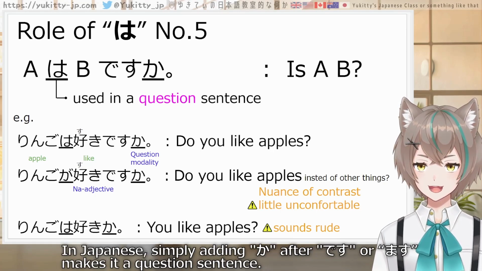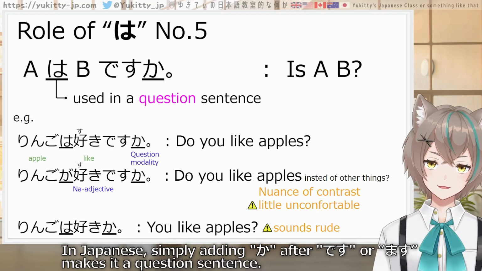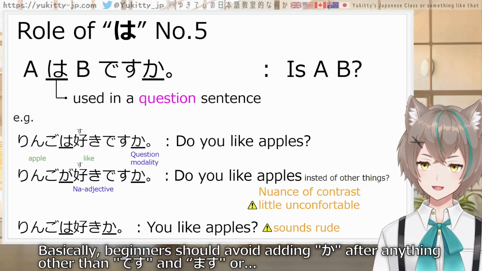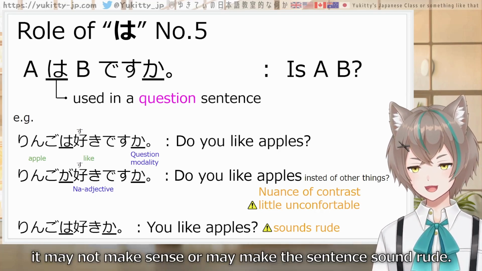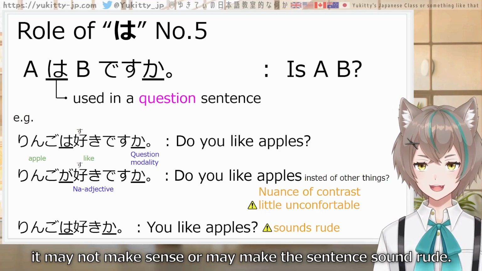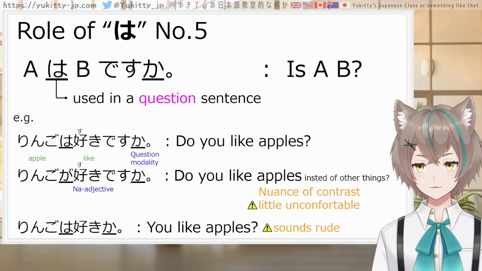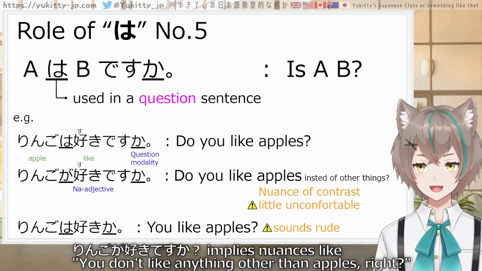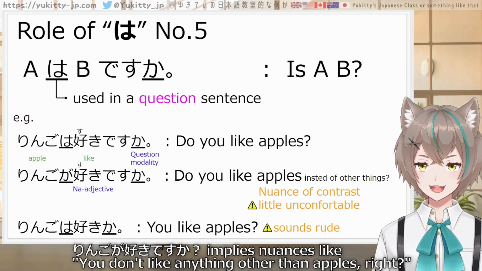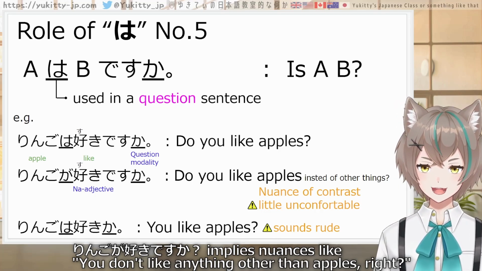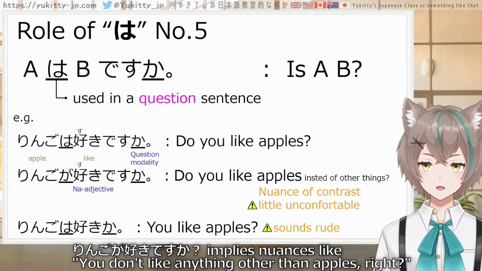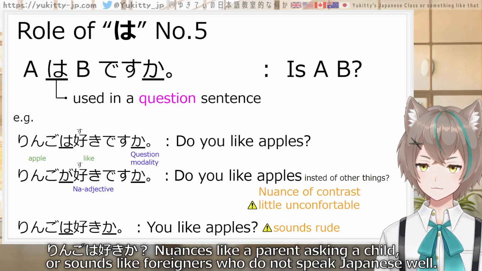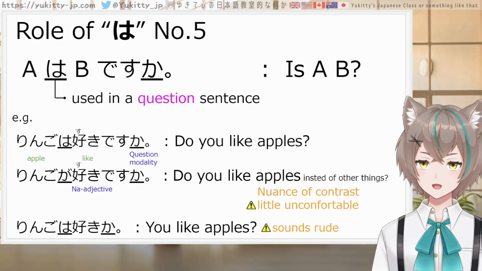Next, wa used in a question sentence. In Japanese, simply adding ka after desu or masu makes it a question sentence. Basically, beginners should avoid adding ka after anything other than desu and masu, or it may not make sense or may make the sentence sound rude. リンゴは好きですか means simply, do you like apples? リンゴが好きですか implies nuances like, you don't like anything other than apples, right? リンゴは好きか has a nuance like a parent asking a child or foreigners who do not speak Japanese well.